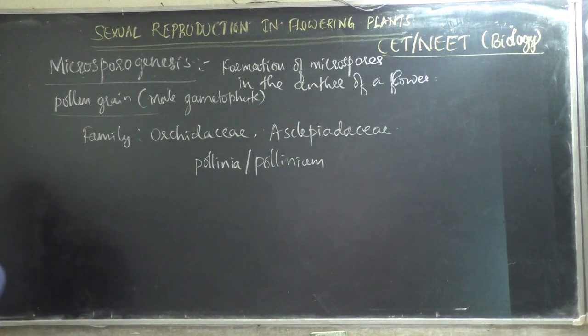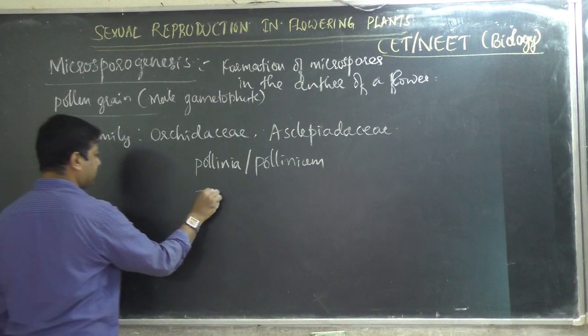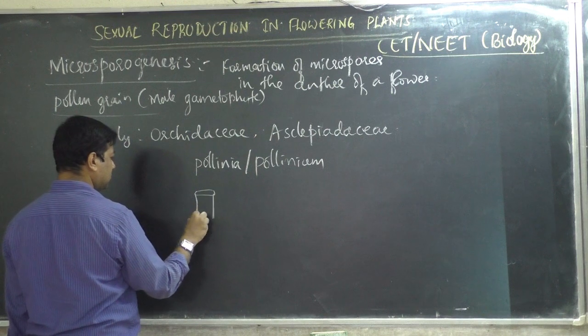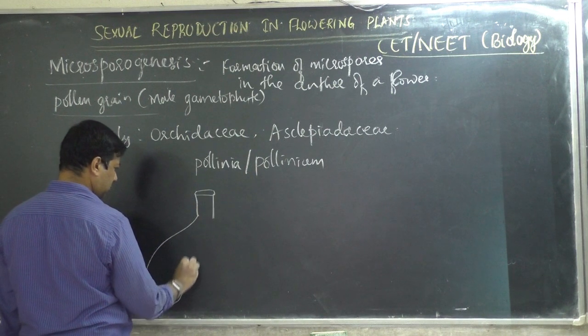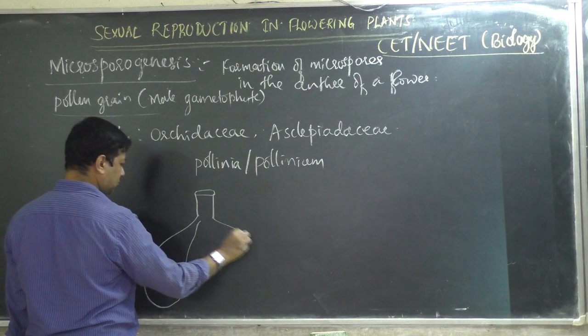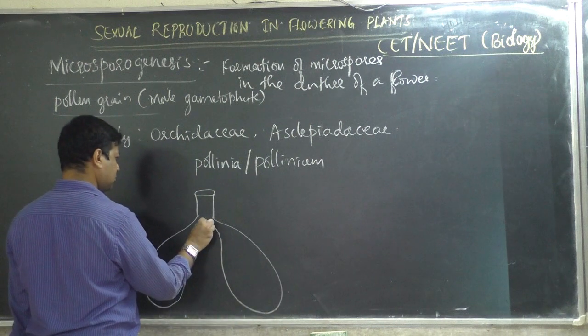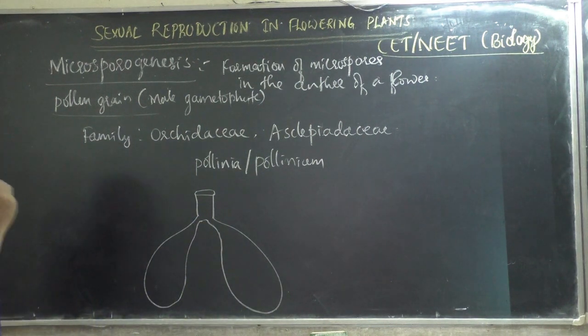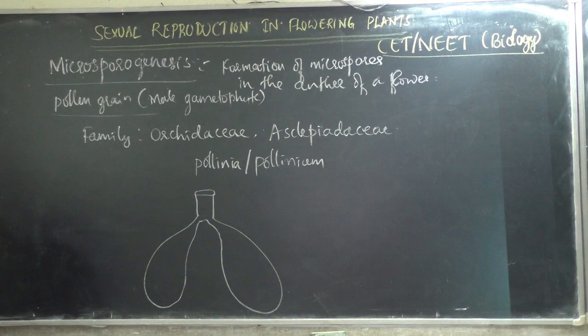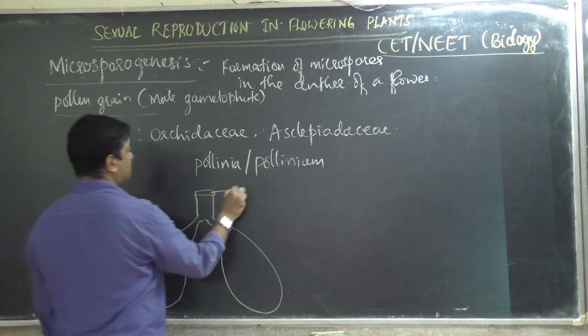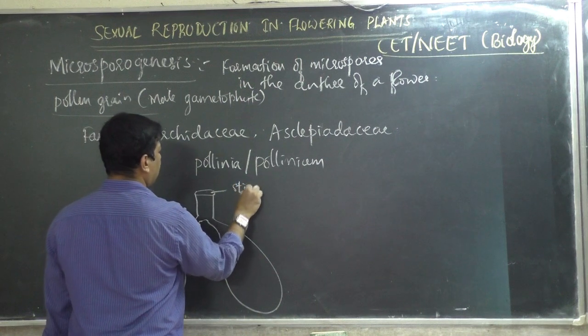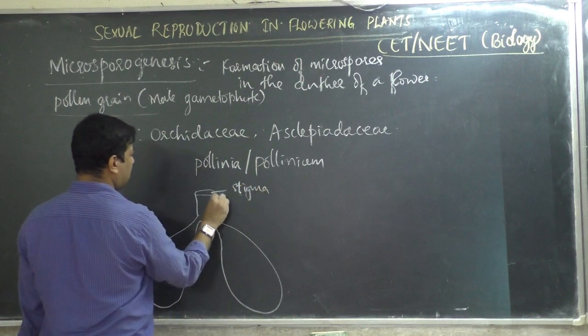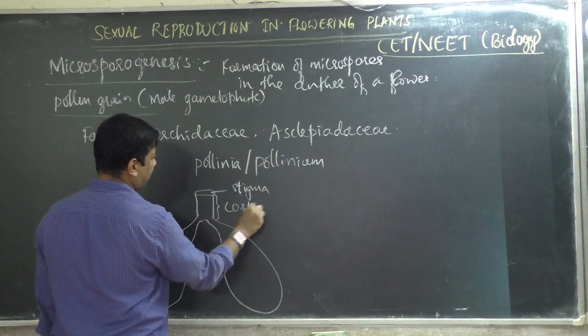Pollinium. The structure will be like this. This is the structure of a pollinium. It will have a structure called corpusculum. This is the stigma. This part is called corpusculum.